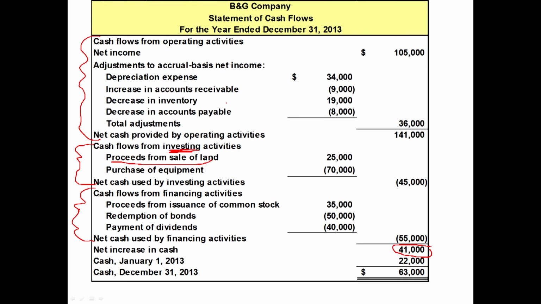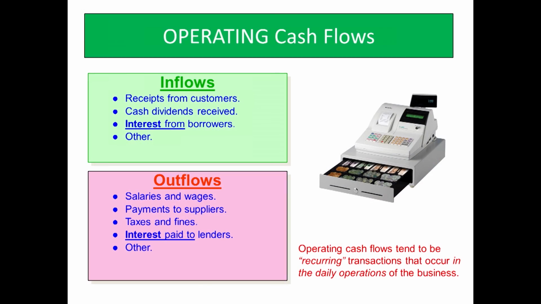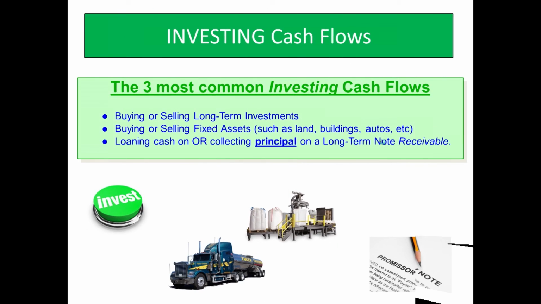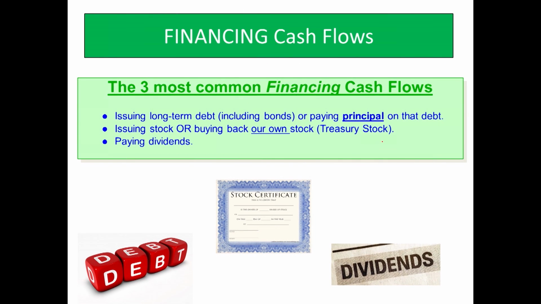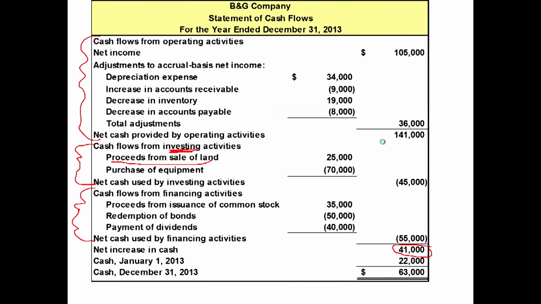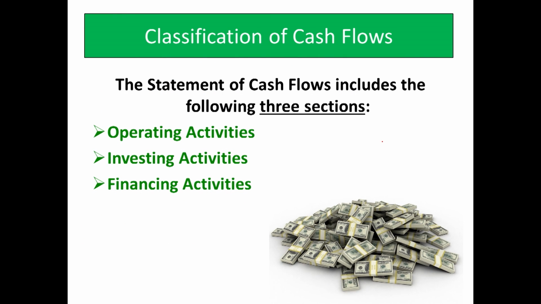If you put that up in the operating section mistakenly, it's going to mess up your financial statements. It's not going to be very helpful. So one of the first things that we need to be able to do is look at cash flows and understand what type of cash flow it is. You with me? So we're going to talk about operating cash flows, investing cash flows, and financing cash flows. So that's what I want to do now. We're going to talk about these three different sections.